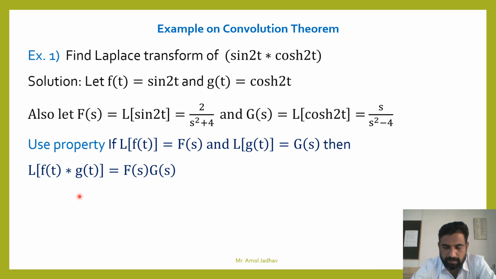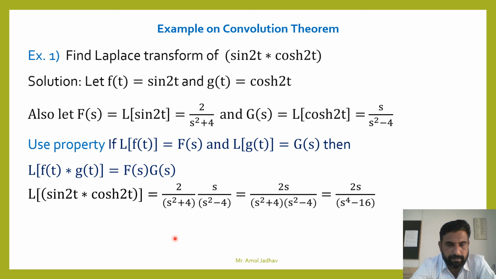And the Laplace transform of f(t) star g(t) is the multiplication of F(s) and G(s). So the Laplace transform of sin 2t star cosh 2t is the multiplication of F(s) and G(s). It's 2 upon s square plus 4 into s upon s square minus 4, that is 2s divided by s square plus 4 and s square minus 4.